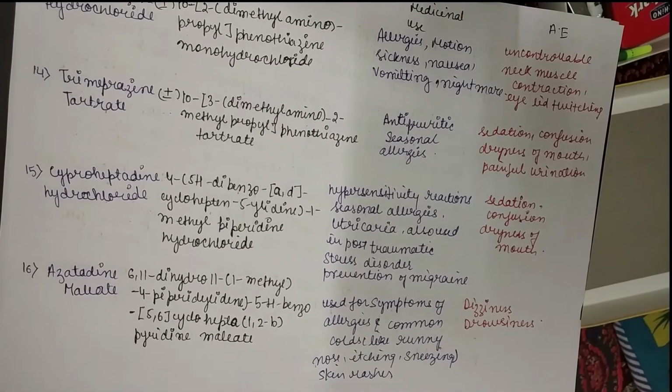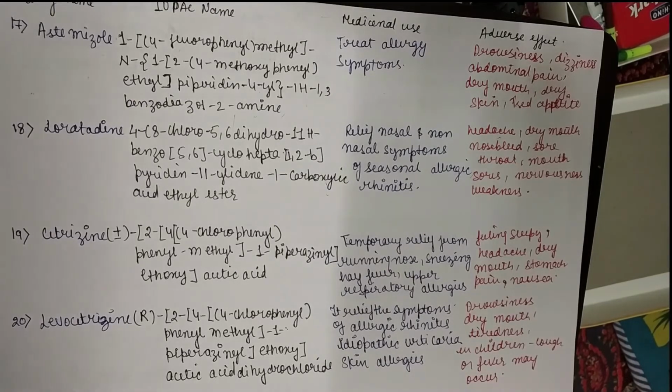Okay. Next drug is azatadine maleate. This one, 16th, is basically used for the treatment of symptoms of allergy and symptoms of common cold, and the adverse effects are dizziness and drowsiness. Next drug is astemizole. It is used to treat the allergic symptoms. Adverse effects are again drowsiness, dizziness, abdominal pain, dry mouth, dry skin, and increased appetite.